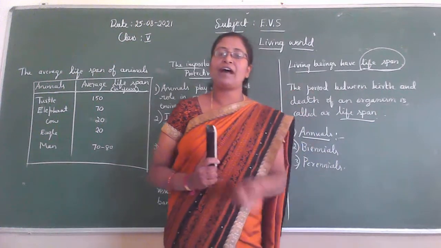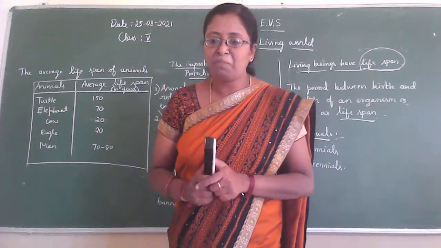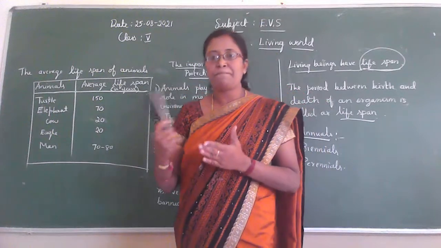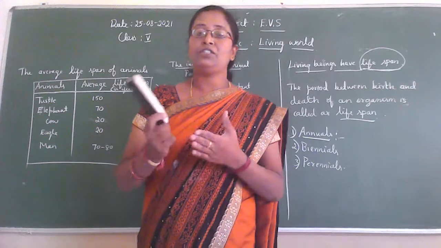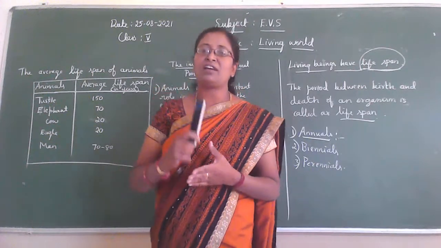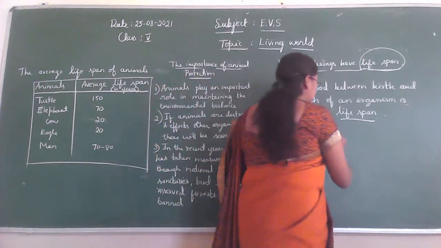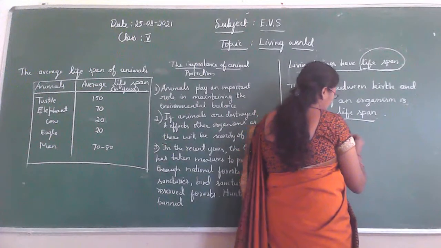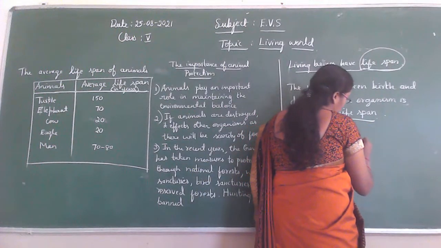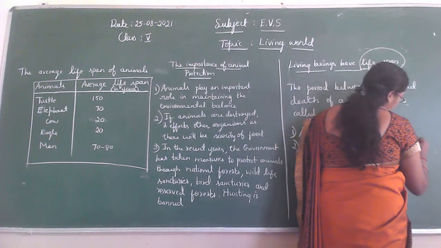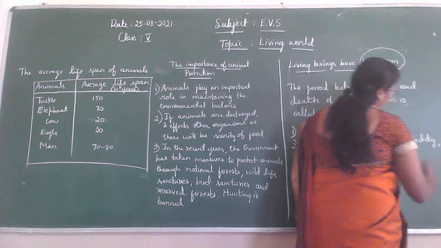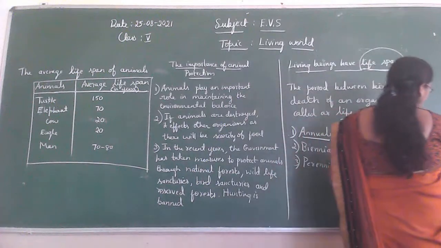Examples: jowar, paddy, wheat, pumpkin, vegetables, even cotton. They also belong to this group. They are all called annuals.